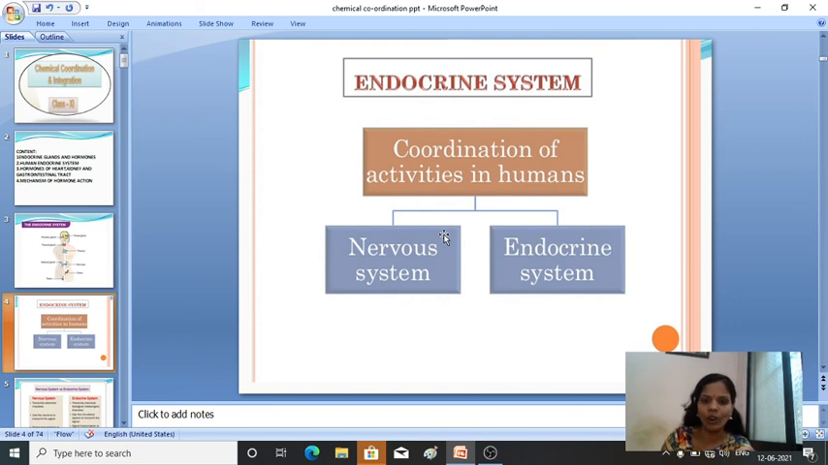In the human body, the coordination activities in human beings are mainly done by two parts. One is the nervous system and another one is the endocrine system. That is, the complete coordination of the functions of different organs in our body is done by two parts: the nervous system and the endocrine system.